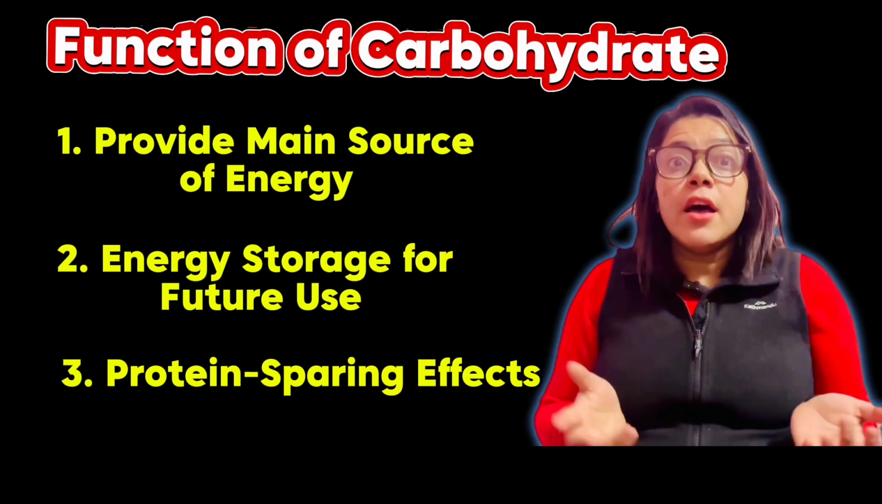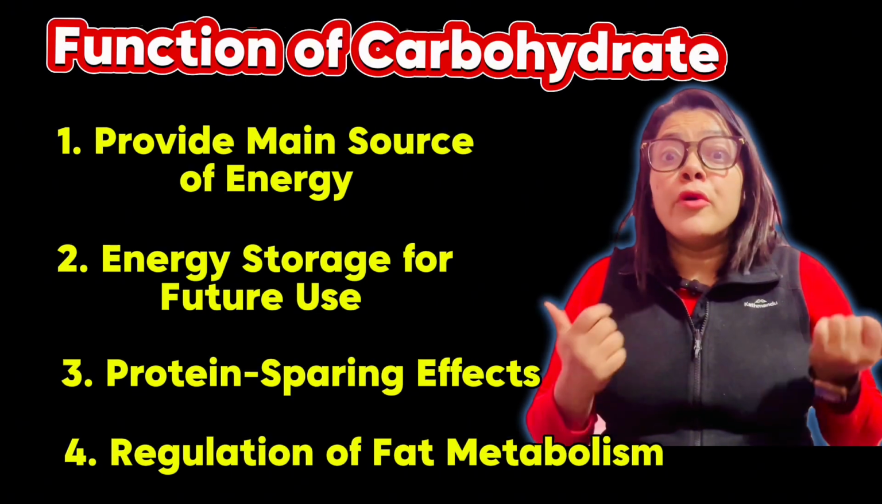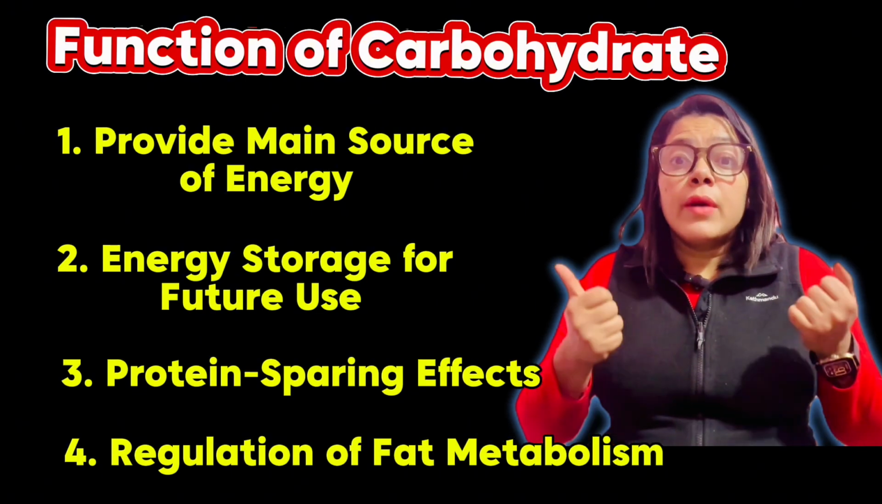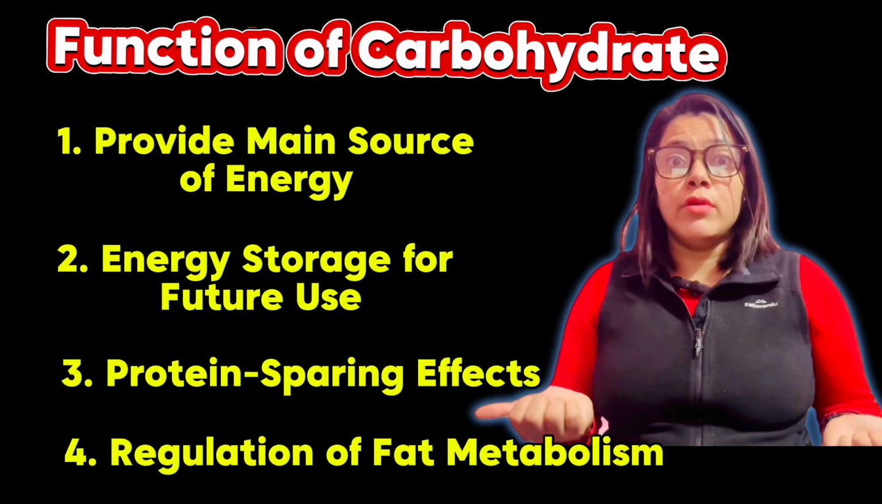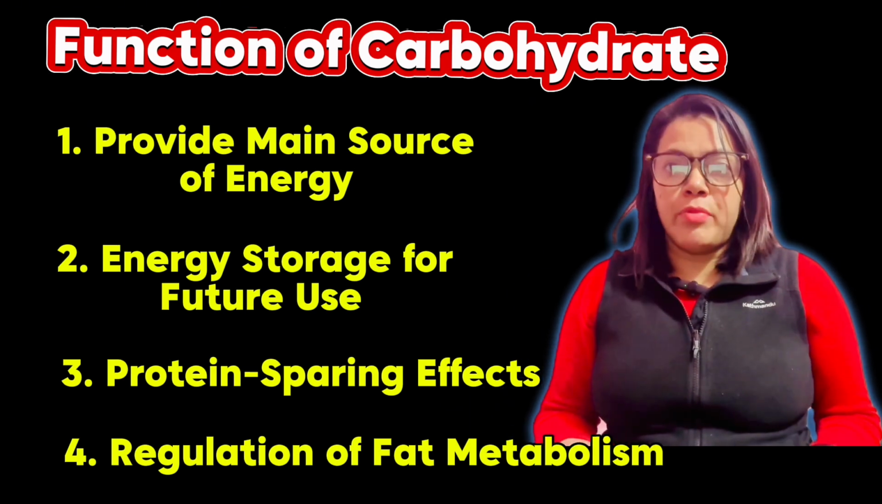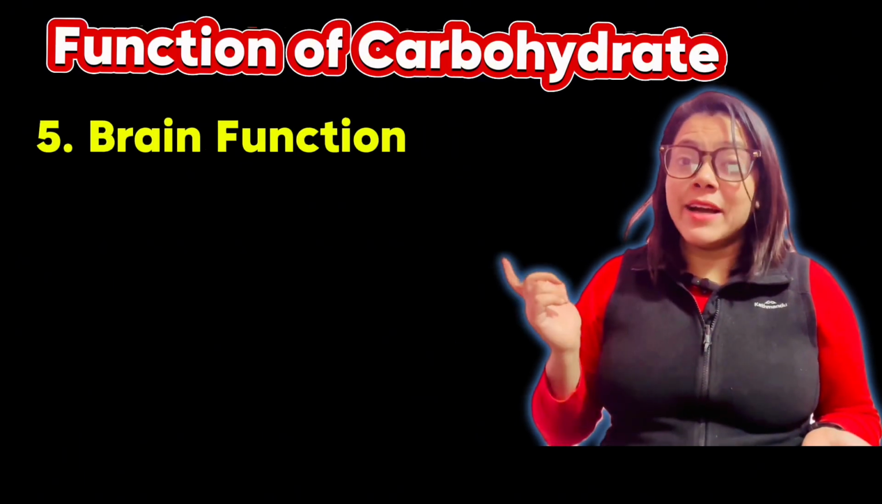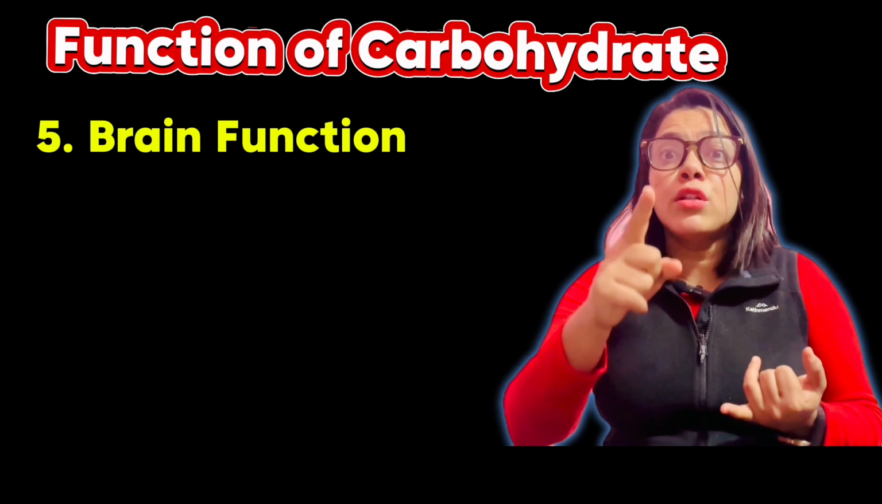Number four is regulation of fat metabolism. Similar to the protein sparing effect, carbohydrate also helps to regulate fat metabolism. It helps to prevent breakdown of fat for energy in our body. Number five is brain function, so it is really important. The chief food for the brain is glucose.